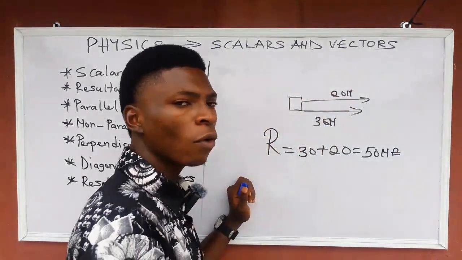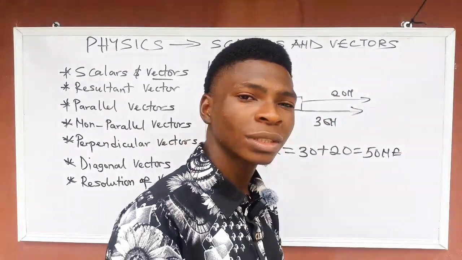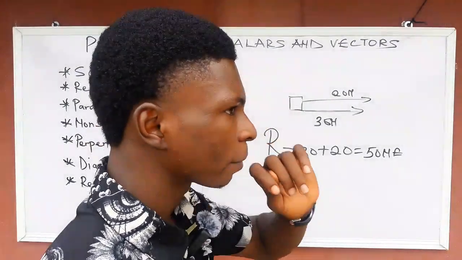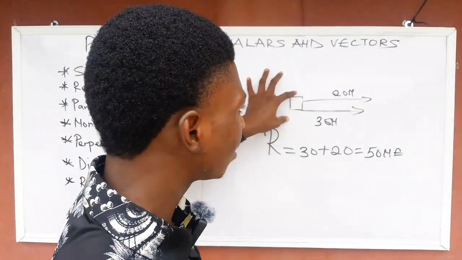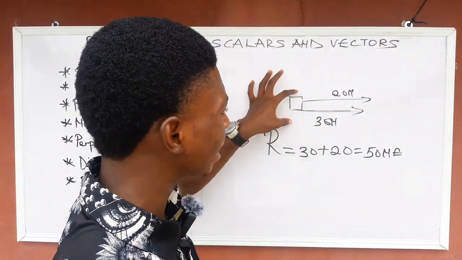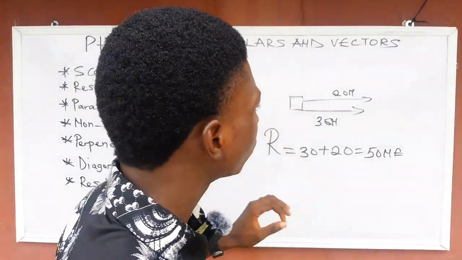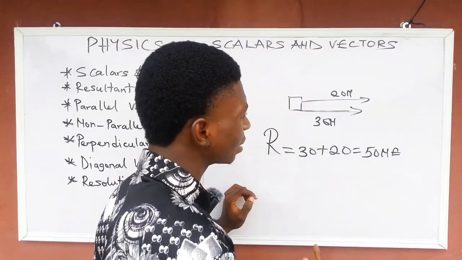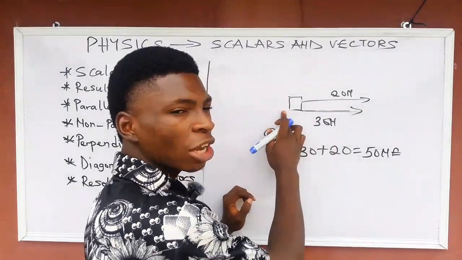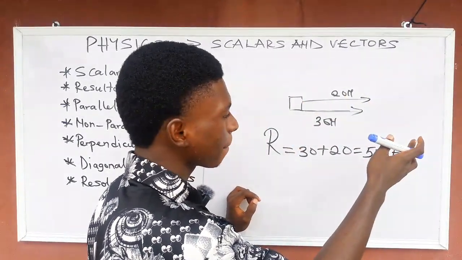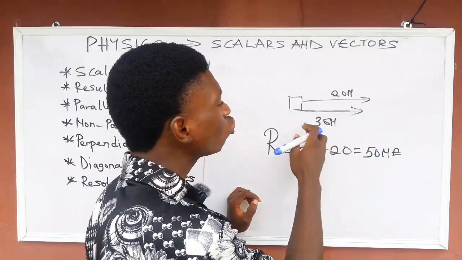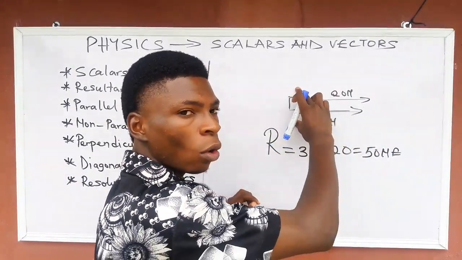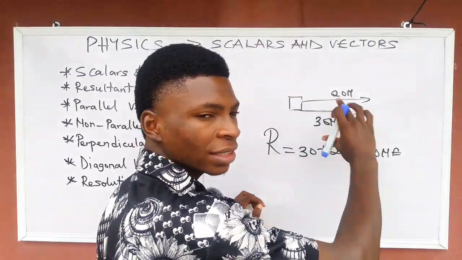For a vector quantity, there must be direction and there must be magnitude. Let me tell you the reason why. This is a body here, and these two vectors are acting at the same point. So these two forces are reinforcing each other, so this body will actually move faster. Are you getting me now? They are going to move faster because these two forces are acting on it at the same time, and they are facing the same direction.